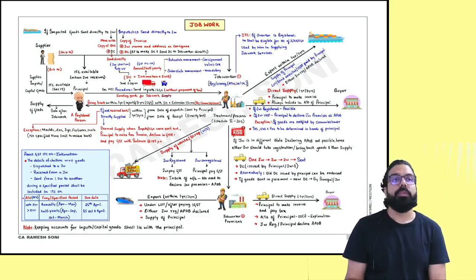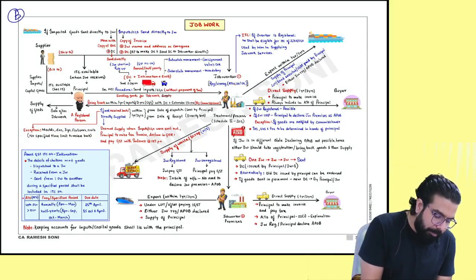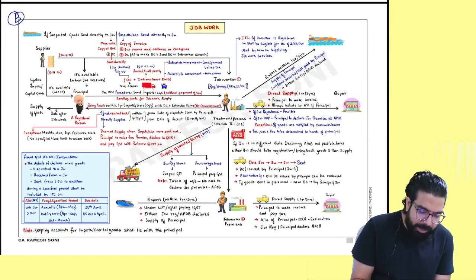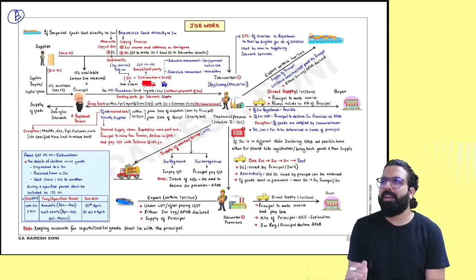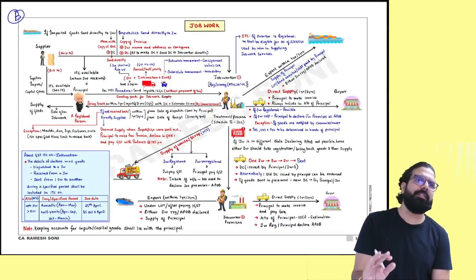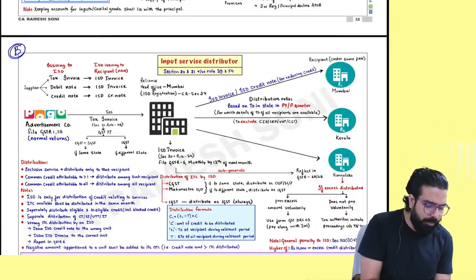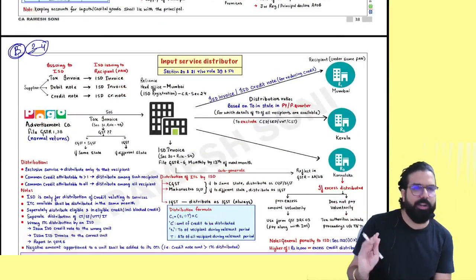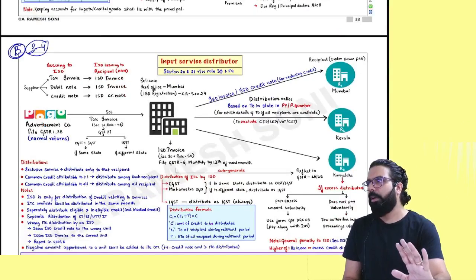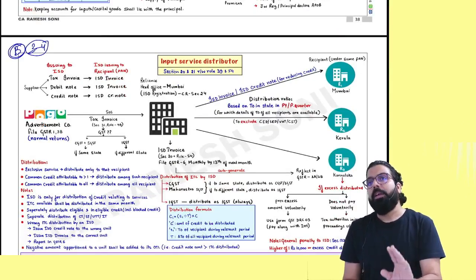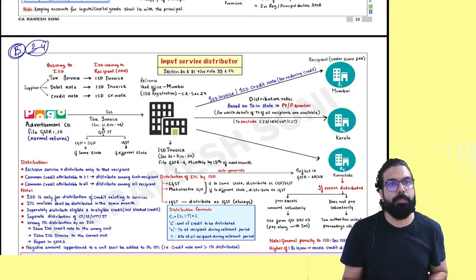Remember, from the exam point of view, job work and ISD both I consider as B graded. Sir, why B graded? Because in the exam, either of them, there are high chances that you will see one 3 mark question. Either from here you will see one 3 to 4 mark question, or from there. Either of them. But that also might come, might not come. But still, in my opinion, these 2 chapters should not be left.